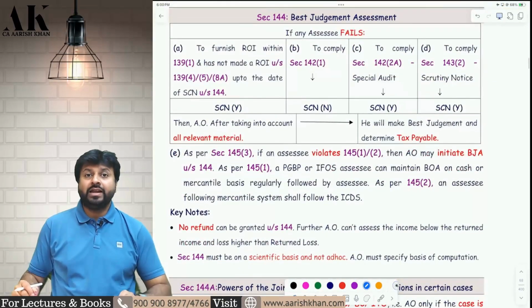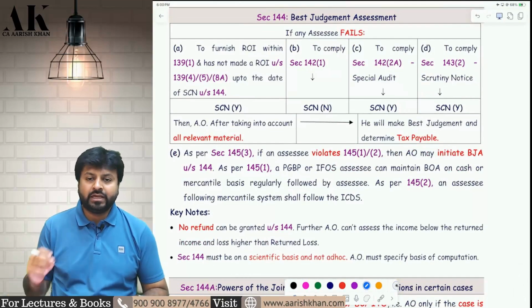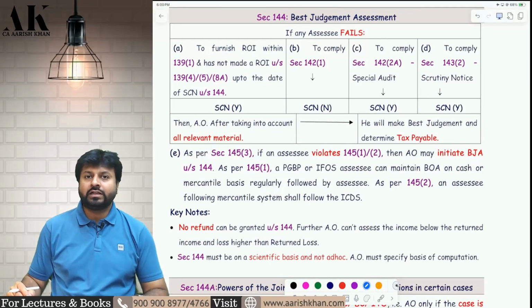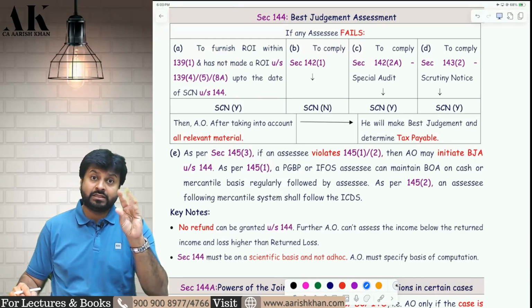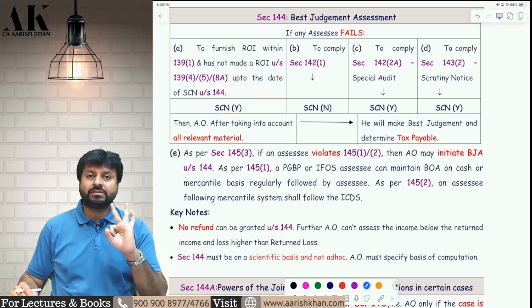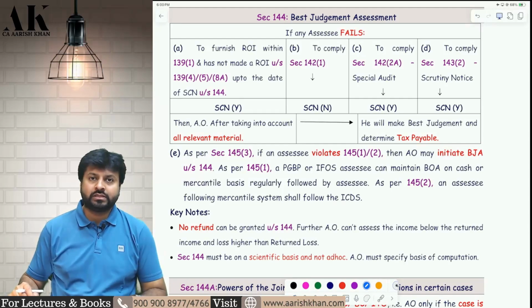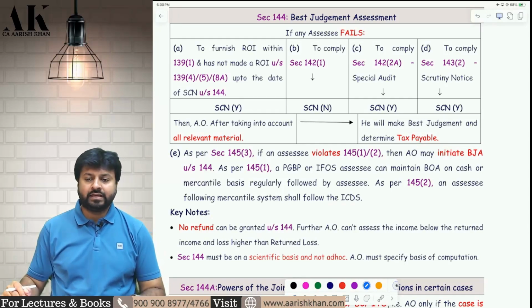Now let's move on to the next assessment, which is your best judgment assessment. So what are the circumstances under which best judgment assessment can be done? First of all, best judgment assessment can be done in 5 circumstances, out of which in 3 circumstances the AO has to give a show cause notice, and in 2 circumstances he need not give a show cause notice. First of all, let's see all the 5 cases one by one.